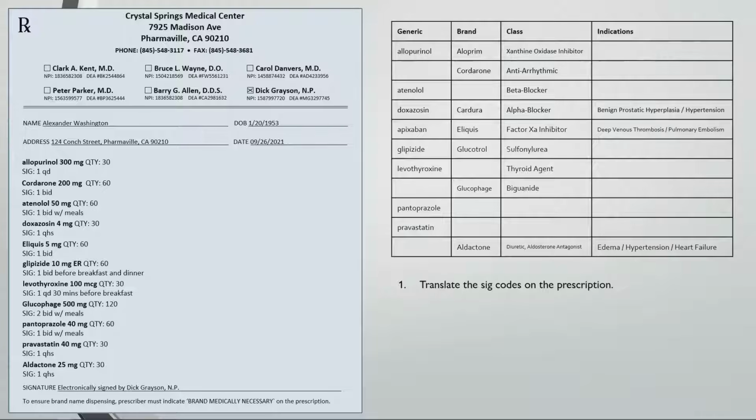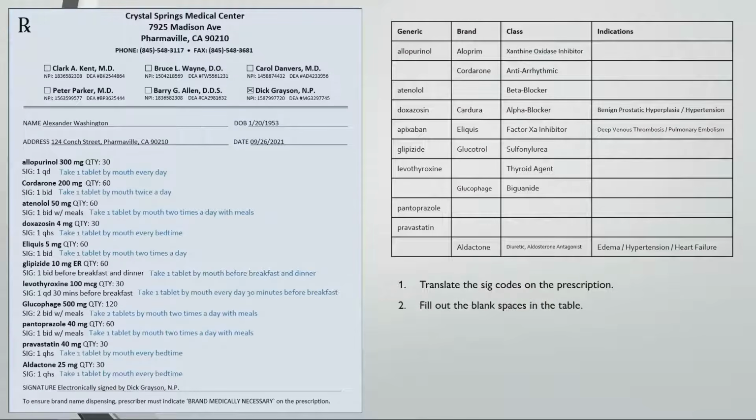In this script, we're given a list of maintenance medications. For this one, the provider left off the dosage form of whether it's a tablet or capsule. Most software systems auto-populate that part when you type in the Sig, but it turns out all these medications come in a tablet dosage form. So take a second to work out these Sig codes. Now let's fill out the blank spaces in the table. Pause the video to work them out, and the answers will appear shortly.